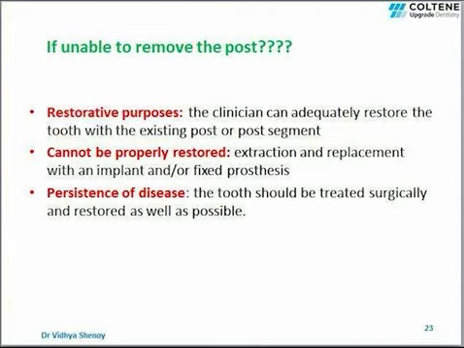Now what do we do if we are unable to remove the post? In such a situation, if the removal of the post was for restorative purpose, then we should evaluate if the tooth can be adequately restored with the existing post or the post segment, and if it is possible, we should go ahead with the restoration. If the tooth cannot be properly restored without removal of the post and placement of a new post, extraction and replacement with an implant or an FPD will be required. If the reason for post removal is the persistence of disease, then the tooth should be treated surgically and restored as well as possible.